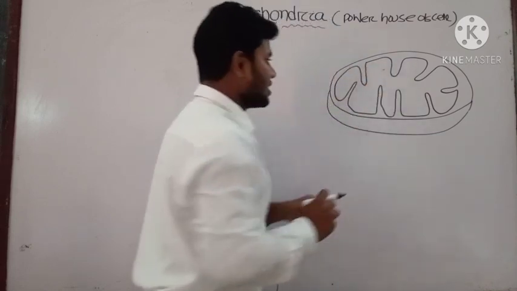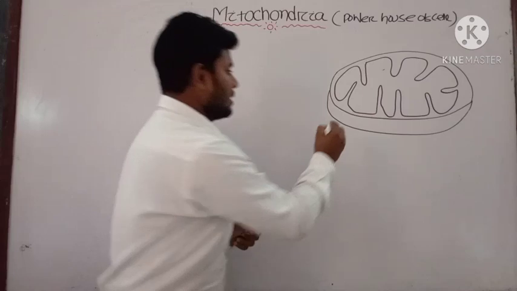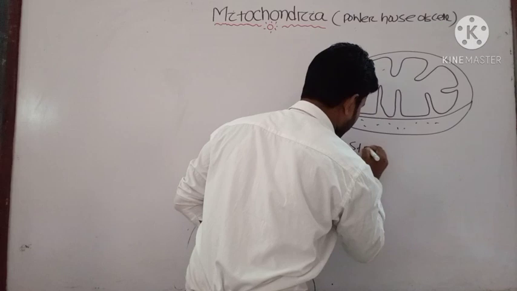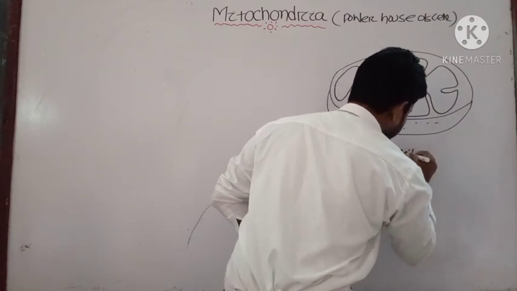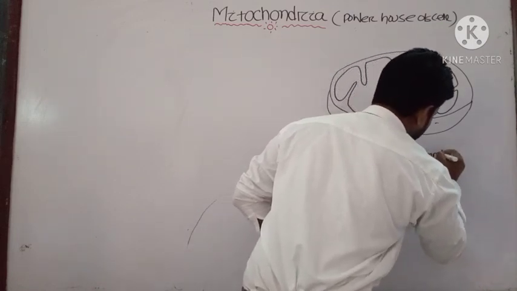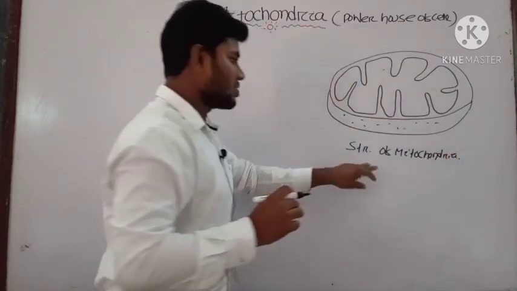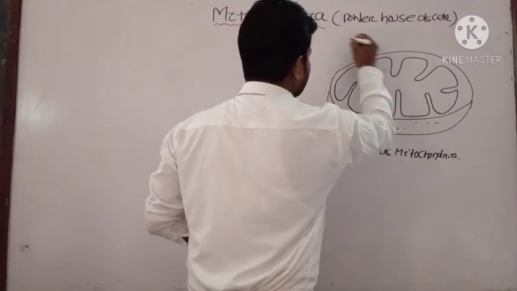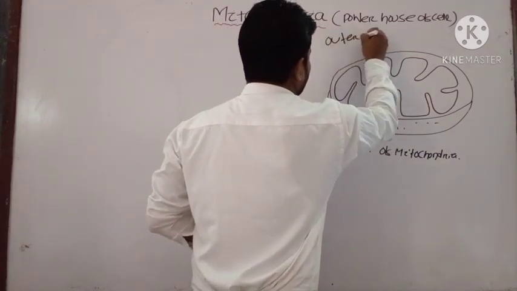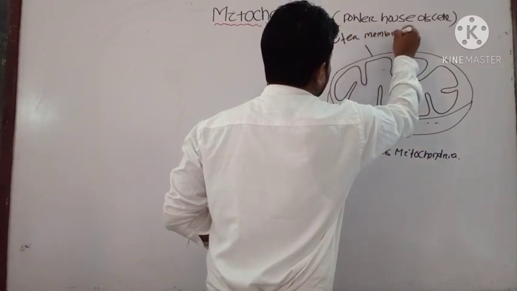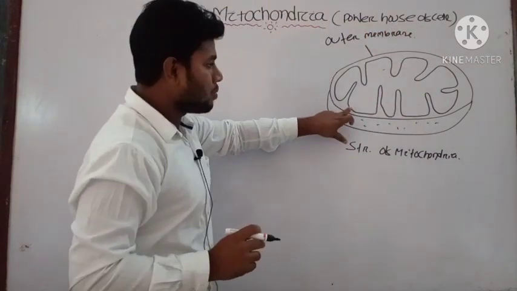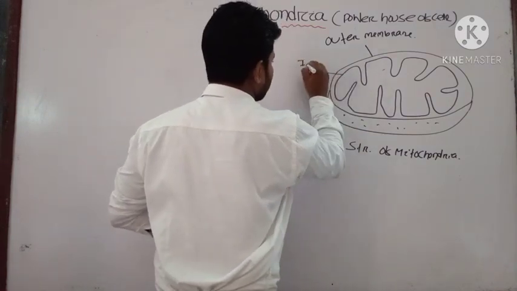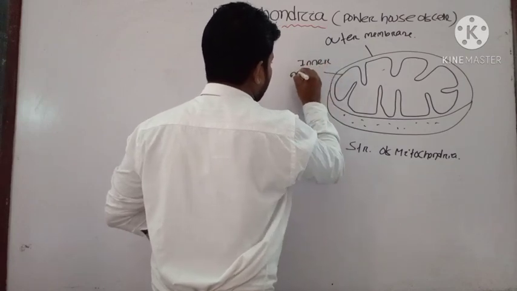Here you can see this is the structure of mitochondria. Always write the name of the structure below your drawing. It has two membranes: one is known as the outer membrane, and this folding-like structure is known as the inner membrane.